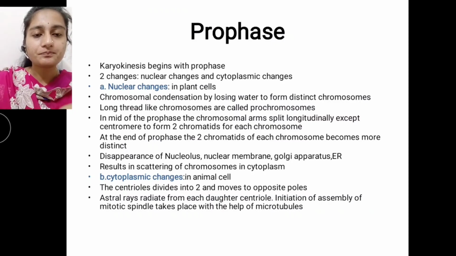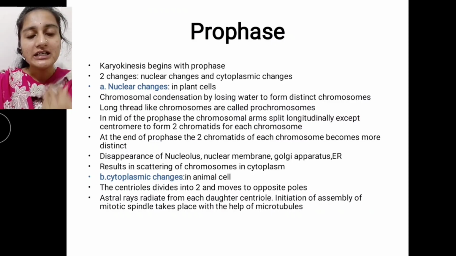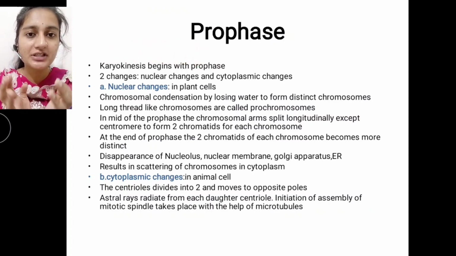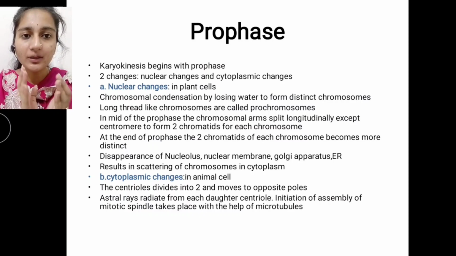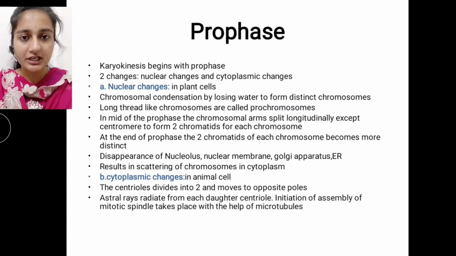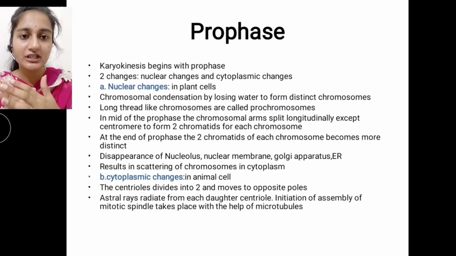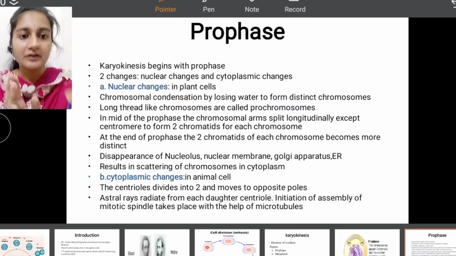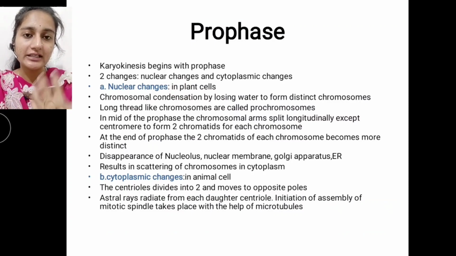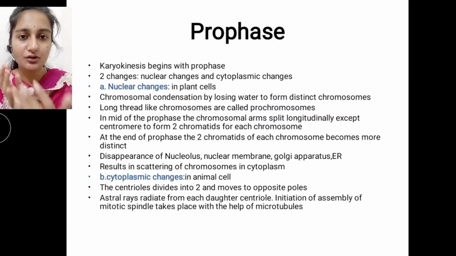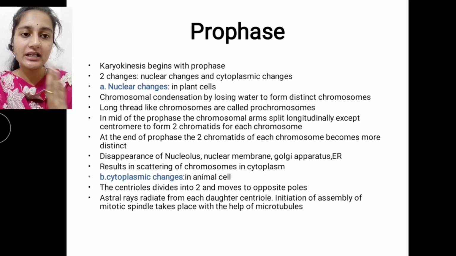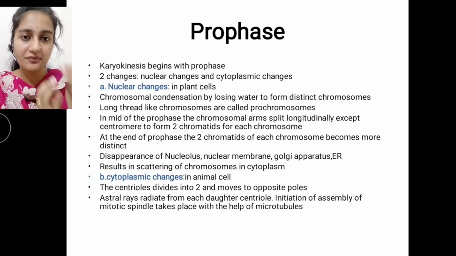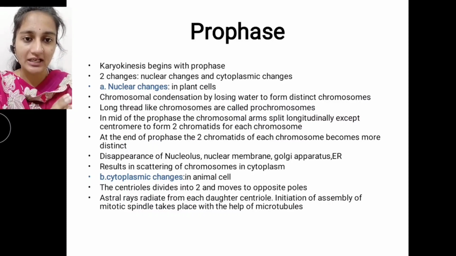Usually karyokinesis, the division of a nucleus, begins with prophase, which is the first phase or starting phase of mitosis. We can observe two changes: nuclear changes as well as cytoplasmic changes. Nuclear changes are the changes occurring inside of a nucleus. The changes occurring in the cytoplasm are considered cytoplasmic changes. These changes are different in plant cells as well as animal cells.